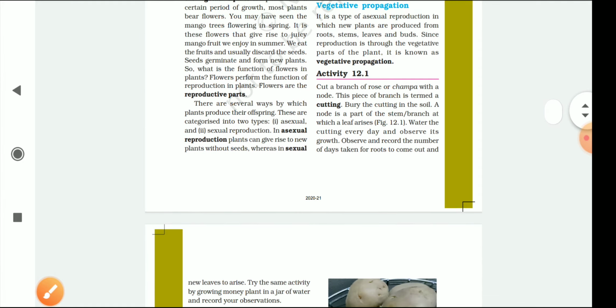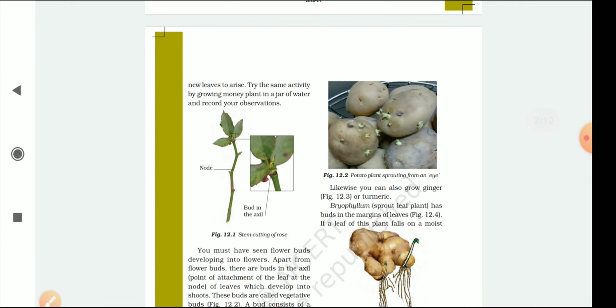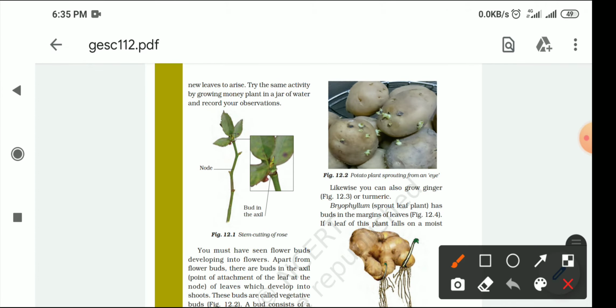Now you can see that this is the cutting method, this is the rose cutting. Already I told you this is the node. When we are taking any cutting of the rose, we should know that a rose cutting must have at least one node, because only because of these nodes will the leaves come after some time. So these nodes are very important.